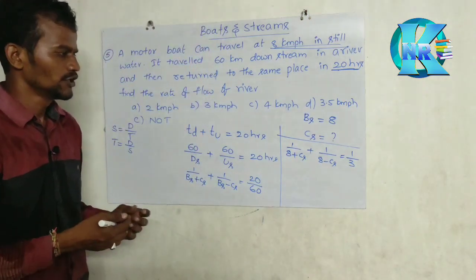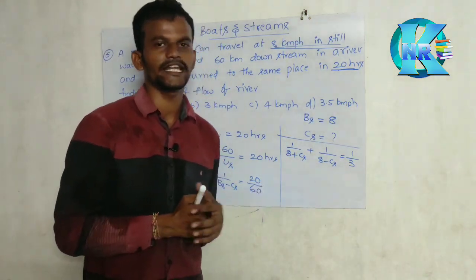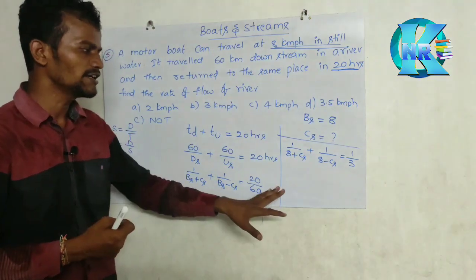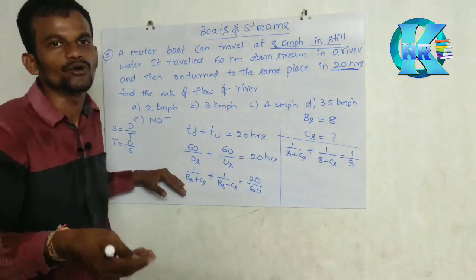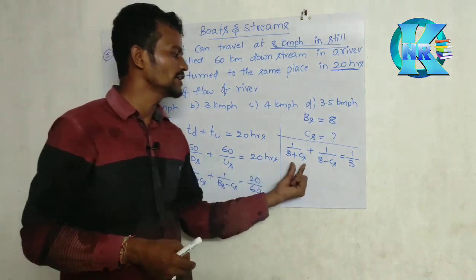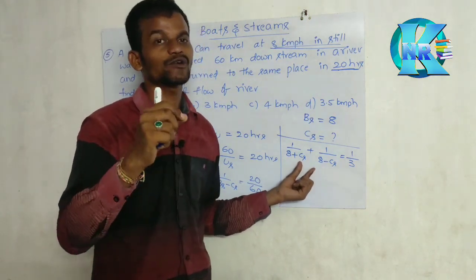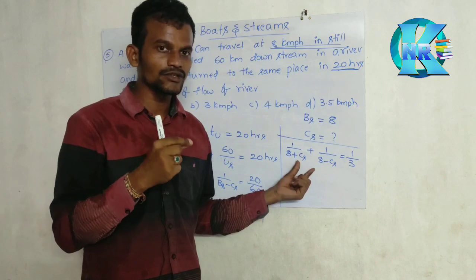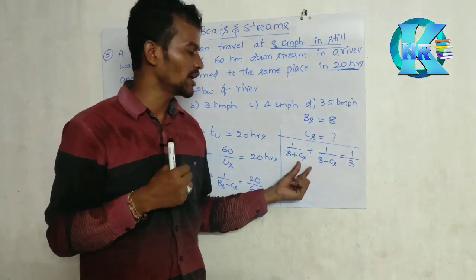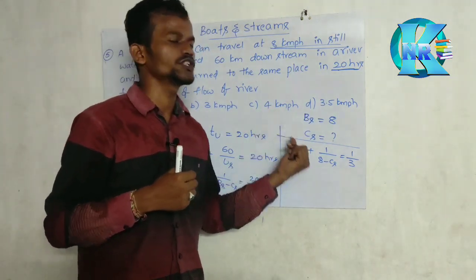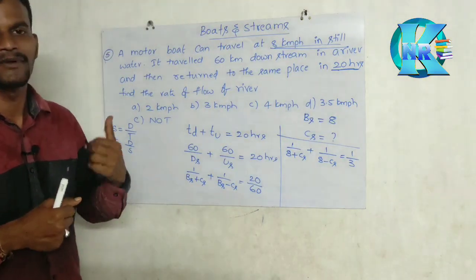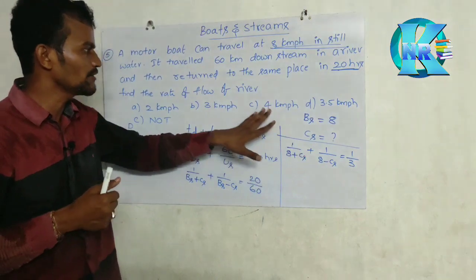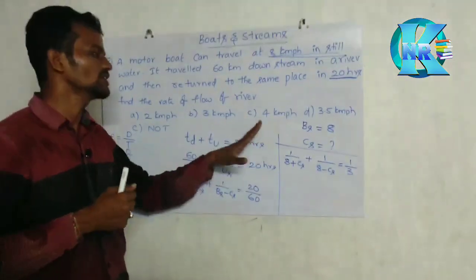Okay, many people try to solve this by taking the LCM method, but if you try to solve it that way, you will take a little more time. Once again, if you try to solve this equation, you will get a quadratic equation. So it is better to avoid the calculation part and try to substitute by using option verification. If these type of questions are given, better to go with option verification.